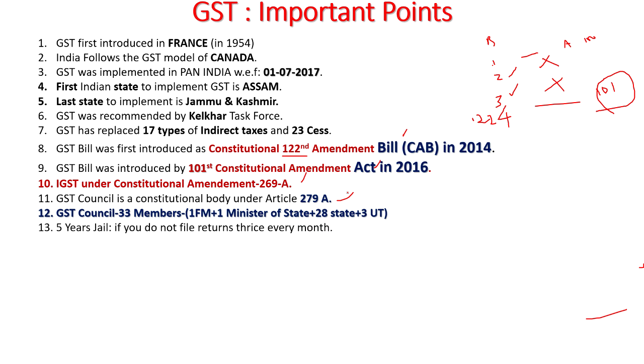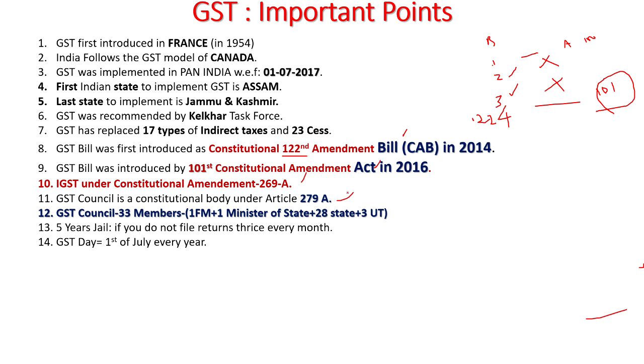Okay, we will learn in detail in a while. And if you do not file the returns thrice every month as per GST, you may be sent to jail for a period of 5 years also. Okay, that is the upper limit.